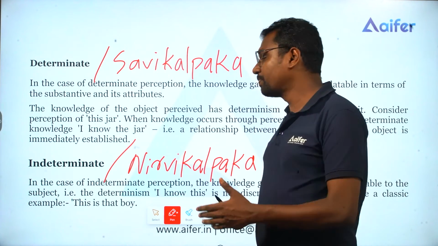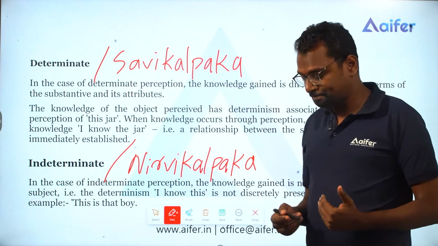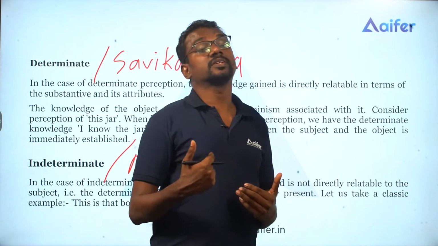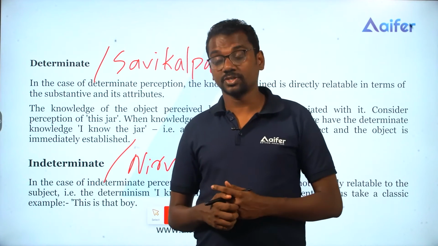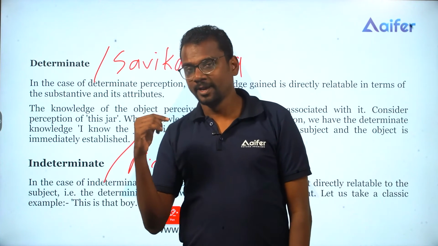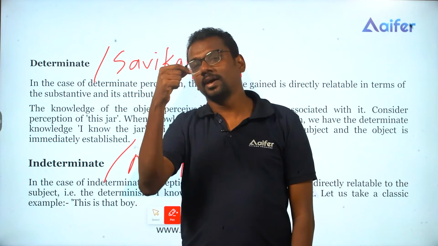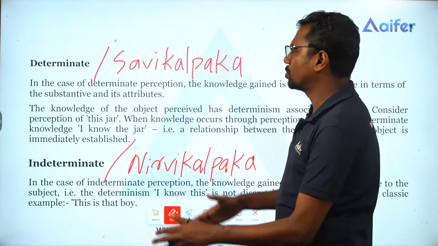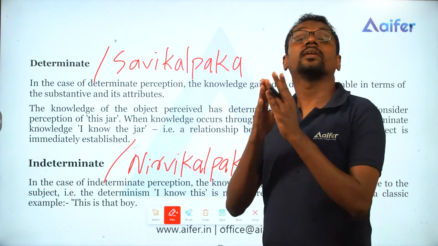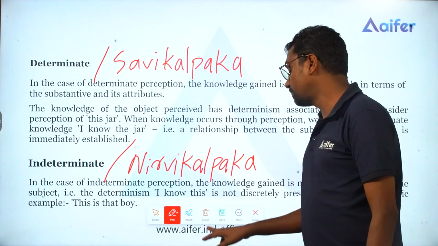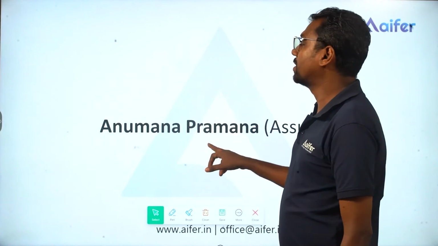That is Savikalpaka. When it comes to indeterminate, the relationship between the subject and object is not immediately established. If I tell you the pen that I showed you last Saturday, you can't immediately establish the relationship between that pen and the term pen. So Savikalpaka or determinate is when the relationship is immediately established, and Nirvikalpaka or indeterminate is when it is not immediately established.